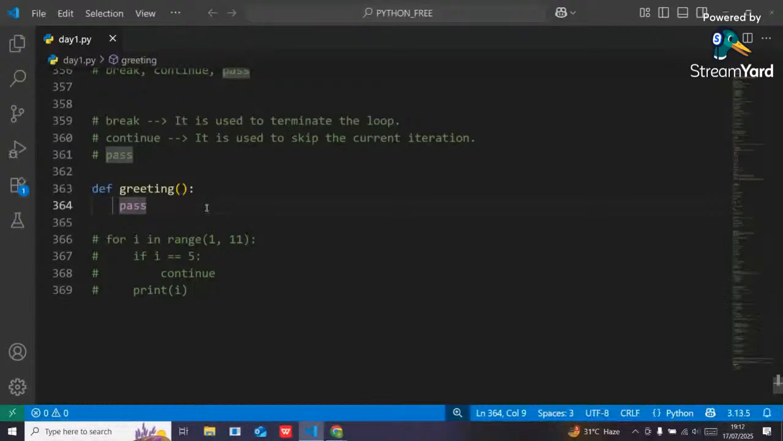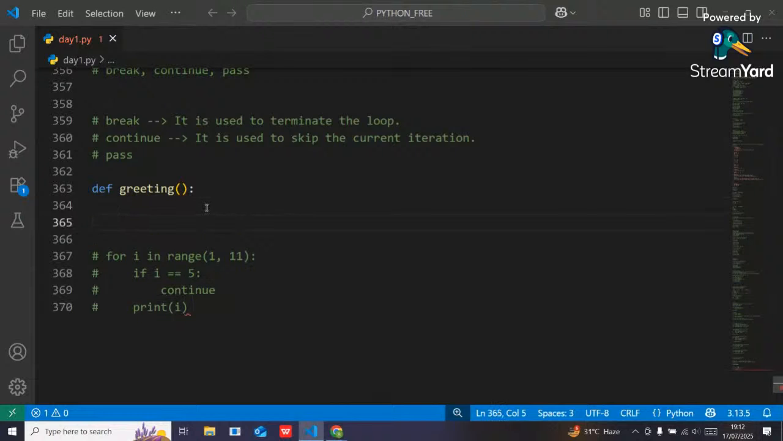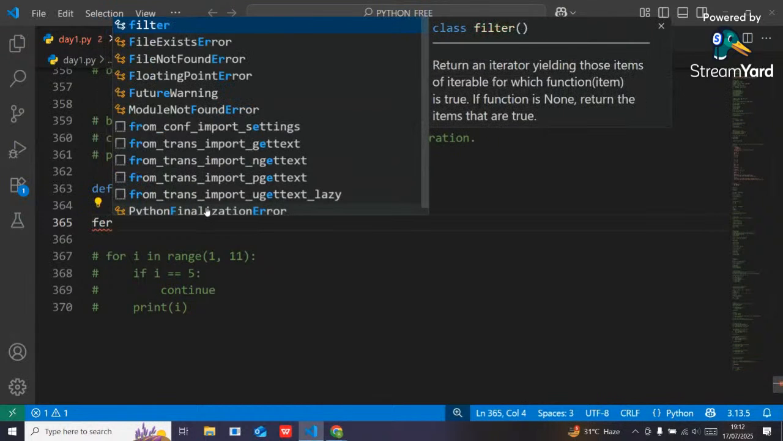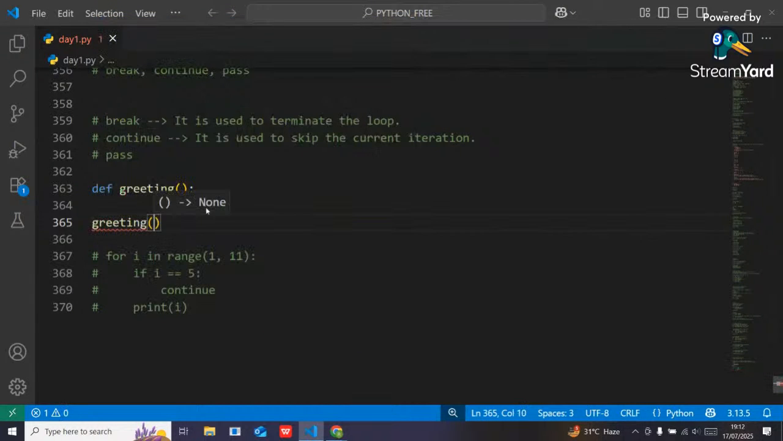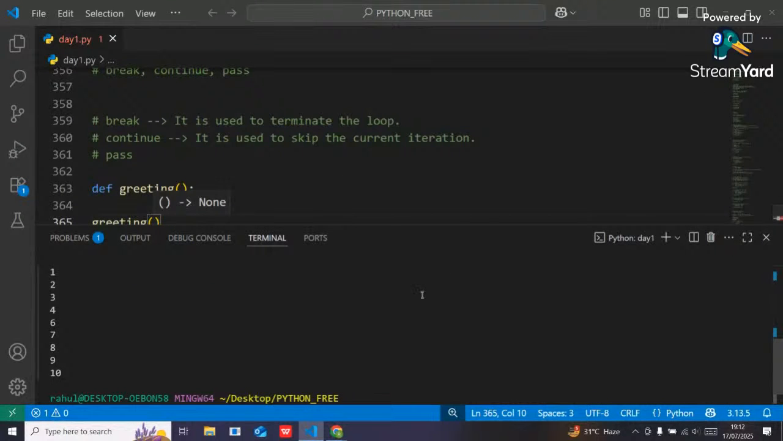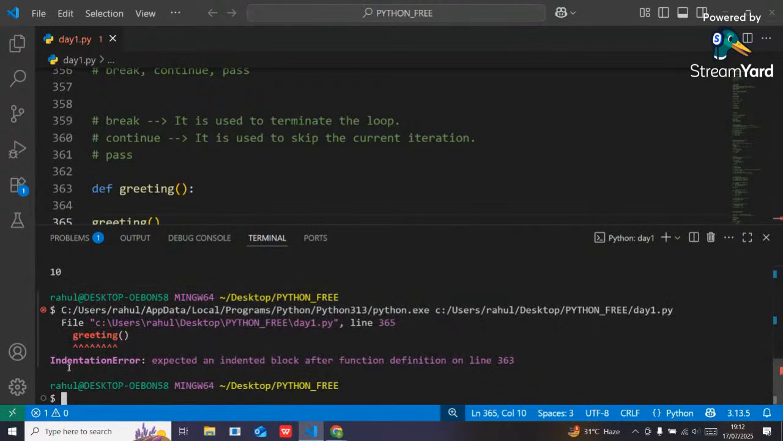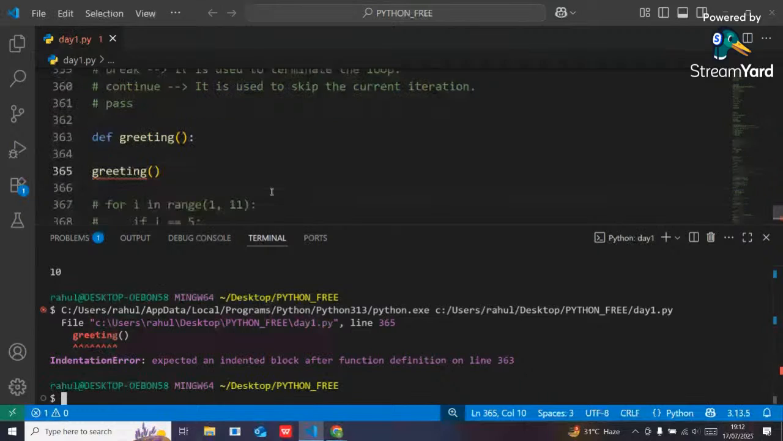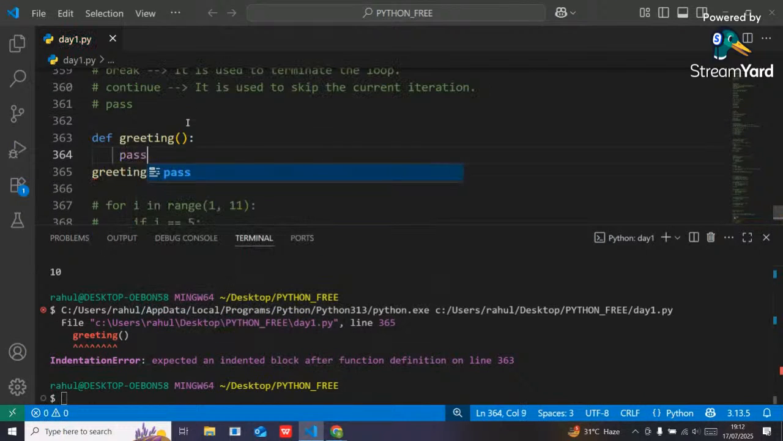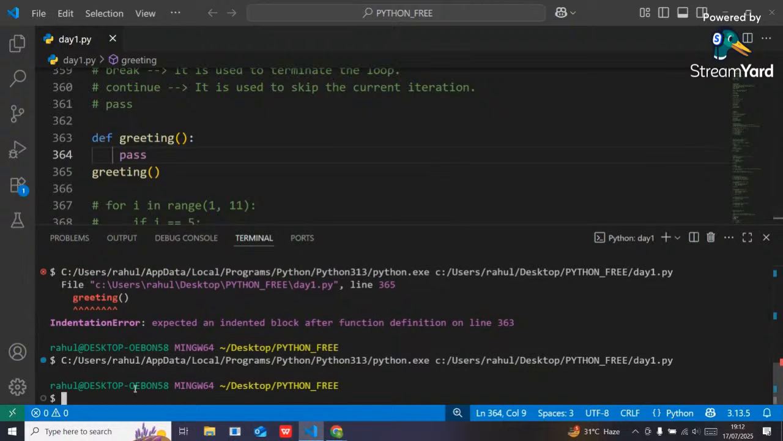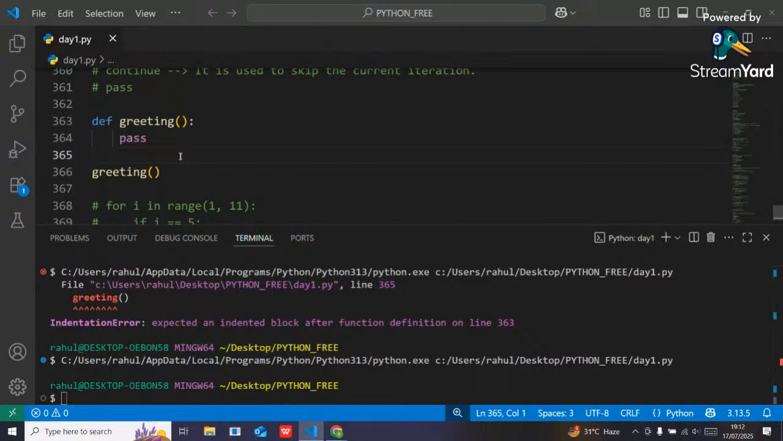Got it? Suppose I don't use the pass keyword, what will happen? If I directly call greeting, see, it will throw an error. What is the error? An IndentationError: expected an indented block after function definition on line 363. But if we use the pass keyword and call it, no error will be printed, right? So that is the use case of the pass keyword. It is used to make an empty block a valid block.